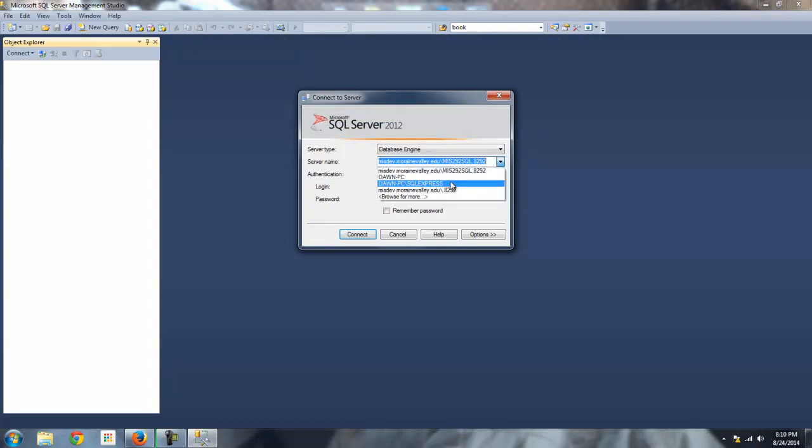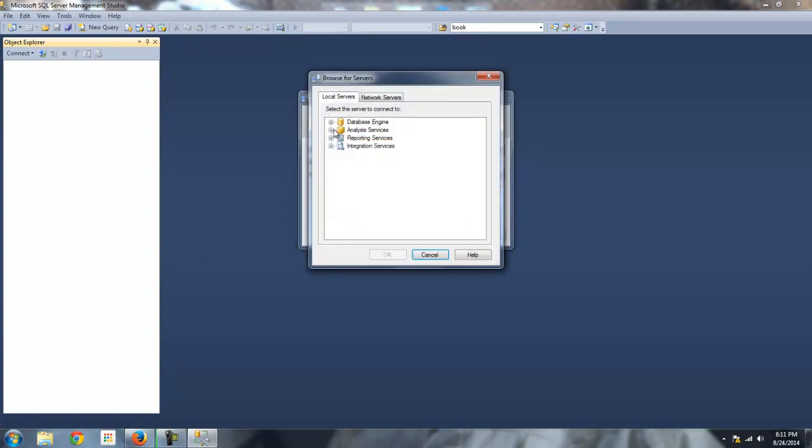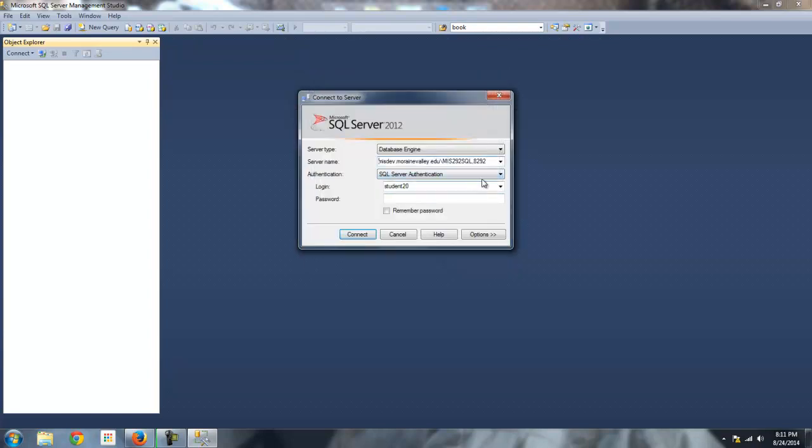That's related to my video recording software. That's not going to happen to you. So once you install SQL Server, you'll probably see these choices. If you don't see those choices, either one of these, SQL Server Express or your PC, do you remember I showed you in my start menu I have a couple of versions. That's why I have all these choices. But you can do Browse for More and then drill down into Database Engine, and you'll see probably one or the other of these. So then you can work locally.